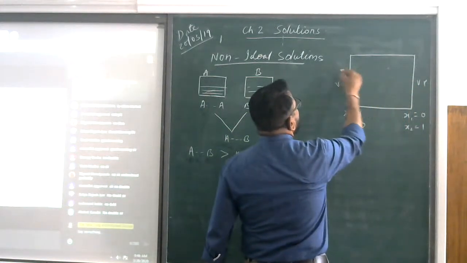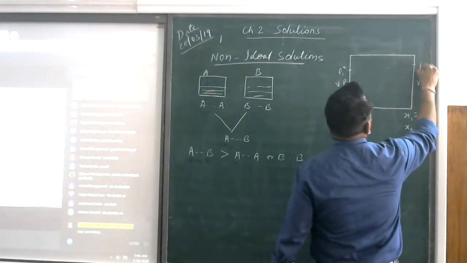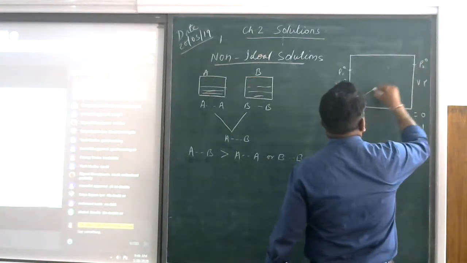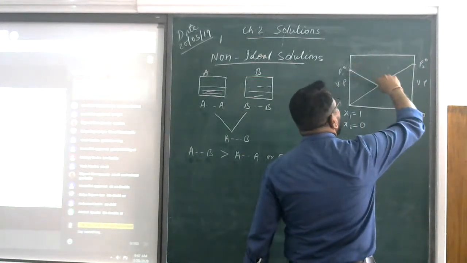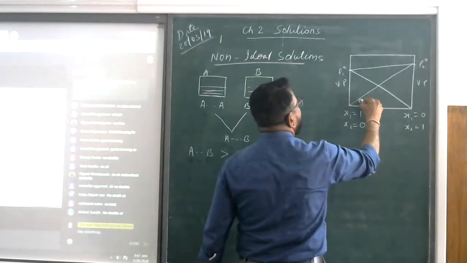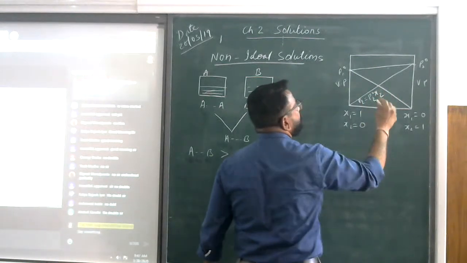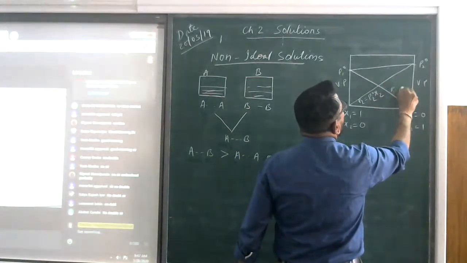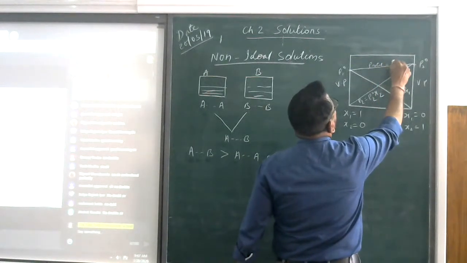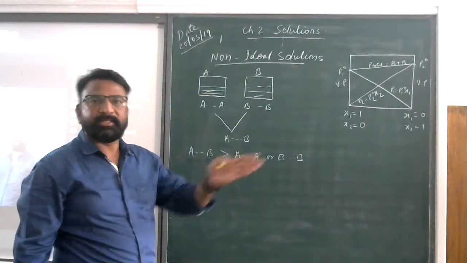Is it fine? This P1 naught was the vapor pressure of the pure solvent, and this is the P2 naught, the vapor pressure of the pure solute, taken in liquid form. Now what we did, we combined them. We joined them. Is it fine? And we obtained such a graph. Yesterday I explained this: P2 is equal to P2 naught x2, P1 is equal to P1 naught x1, and P total is equal to P1 plus P2. This was the graph we already discussed in the regular class and even yesterday also.